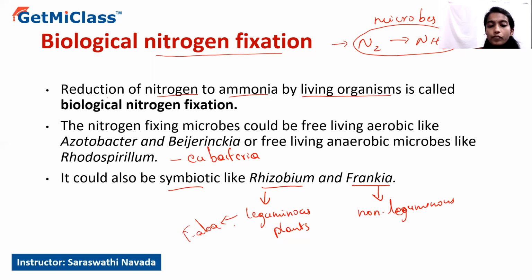They form root nodules, whereas non-leguminous plants include Alnus and Casuarina. In non-leguminous plants, root nodules are formed by Frankia, which fixes atmospheric nitrogen, whereas Rhizobium fixes atmospheric nitrogen in leguminous plants by forming root nodules.